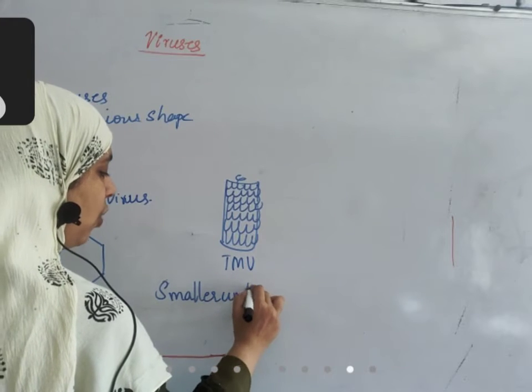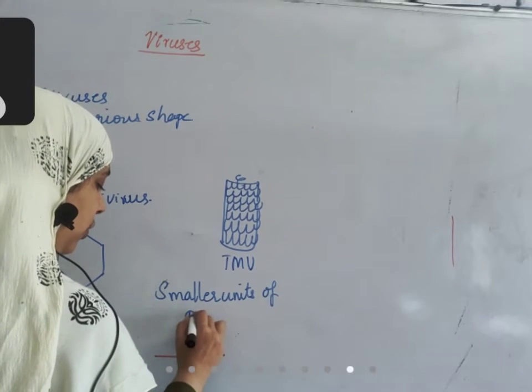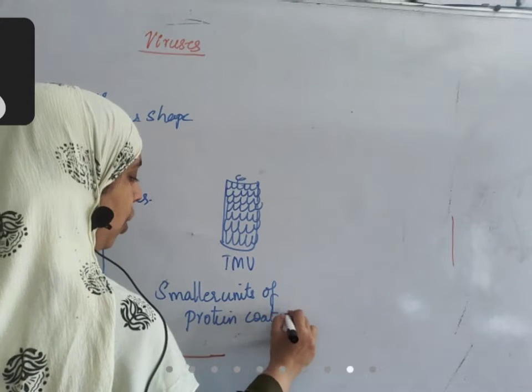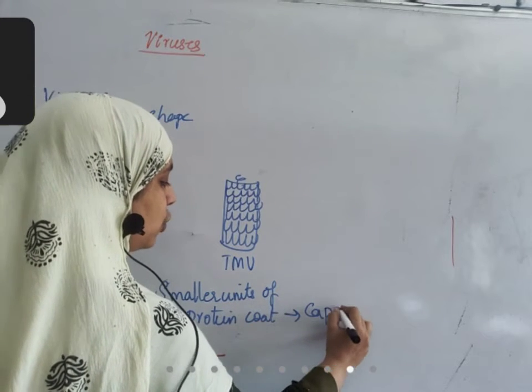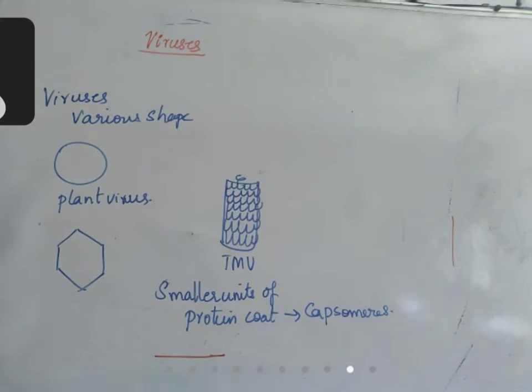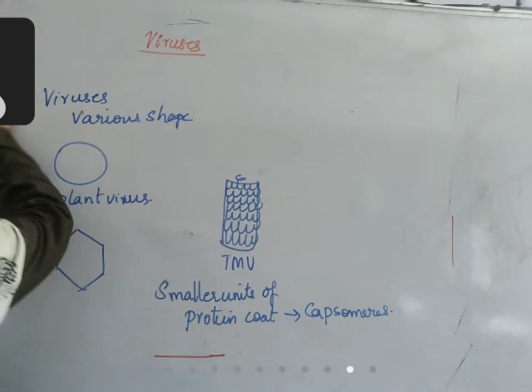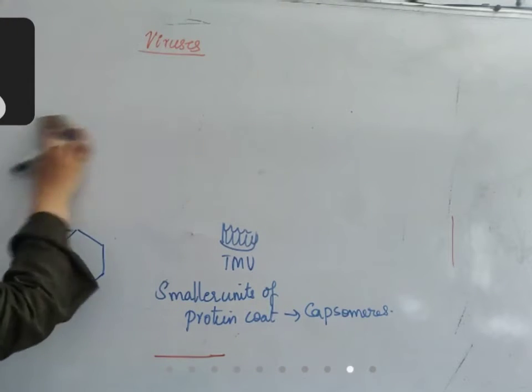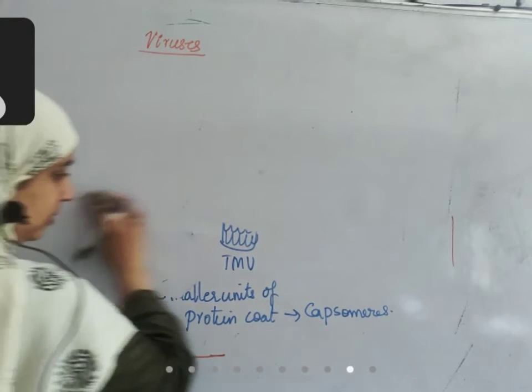Smaller units of the protein coat are called capsomeres. Okay, we'll see how the bacteriophage reproduces. We'll see the reproduction in bacteriophages.